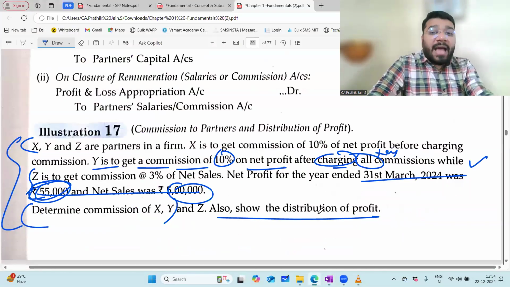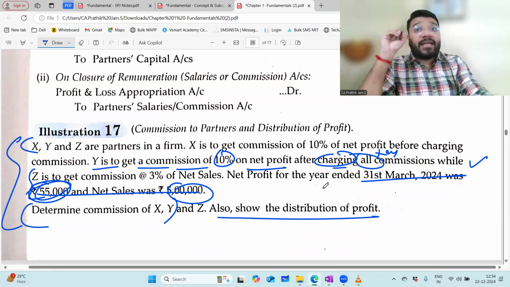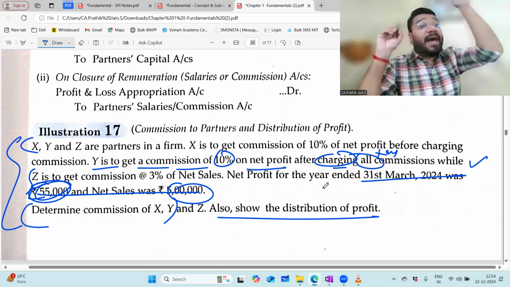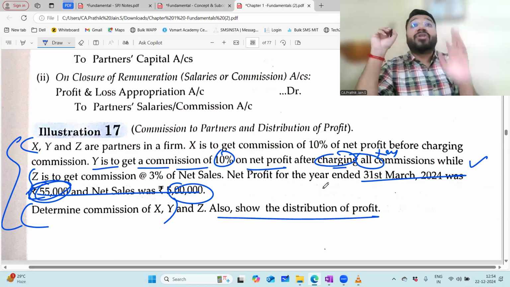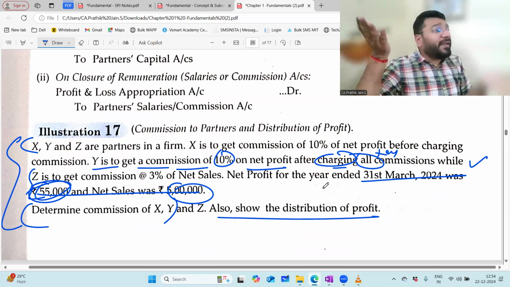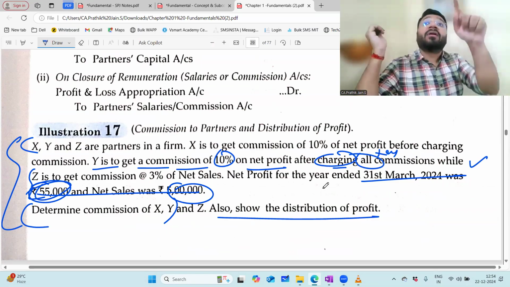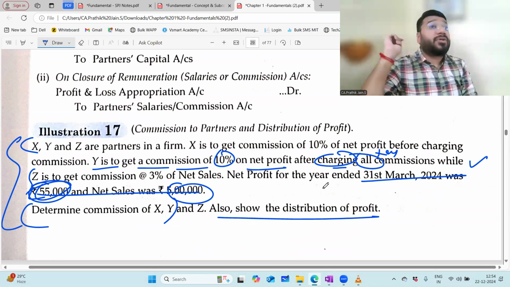Yes, sir. As long as X and Z are concerned, we had to calculate the percentage, no? The value on which I should calculate the percentage was very clearly given in the question. X's commission on 55,000, directly given in the question. So 55,000 into 10 by 100, game over. Z's commission, 3% on 5 lakh, that also is clearly given in the question.